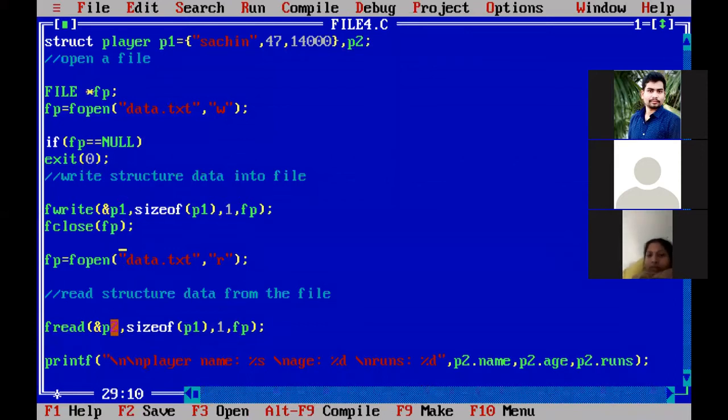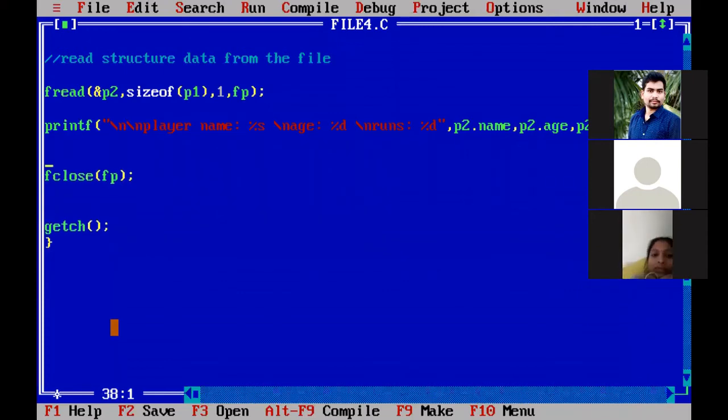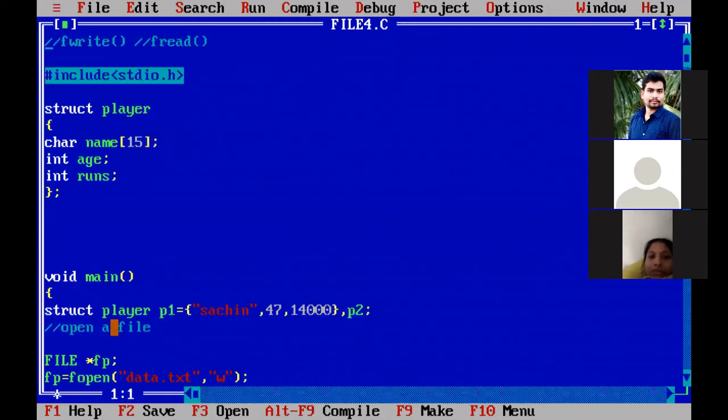So with this, the program is completed. How to write structured data into the file is completed. Now in file 5, we are going to discuss one more important program. In that program, we are going to create one file.